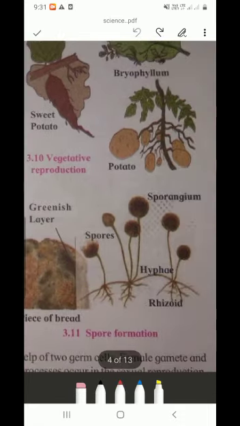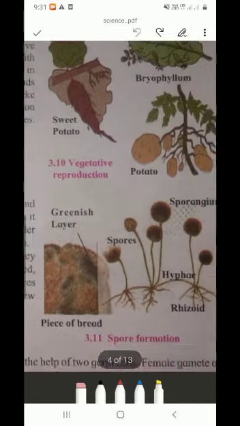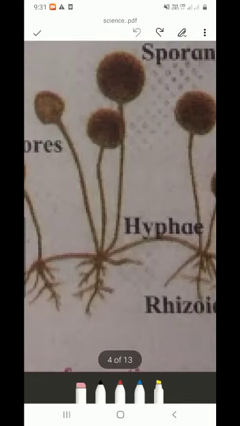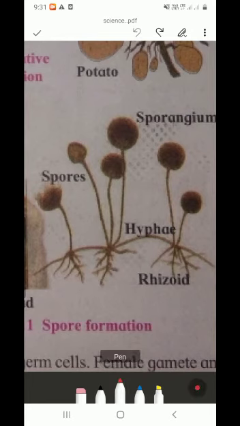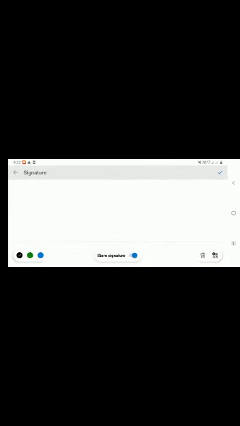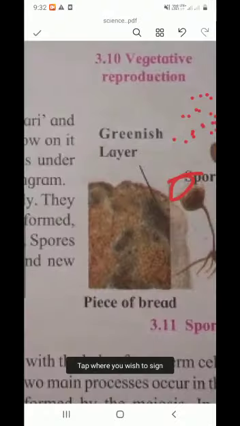Next is spore formation, observed in Mucor. Spore means, here you can see the small dots are the spores.